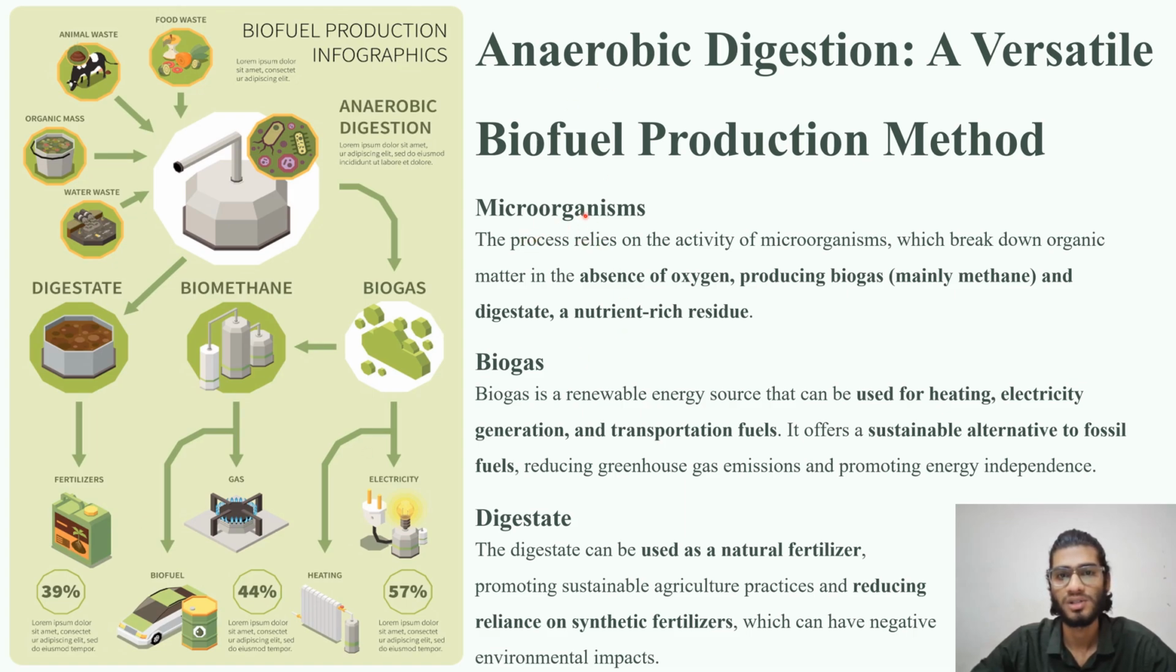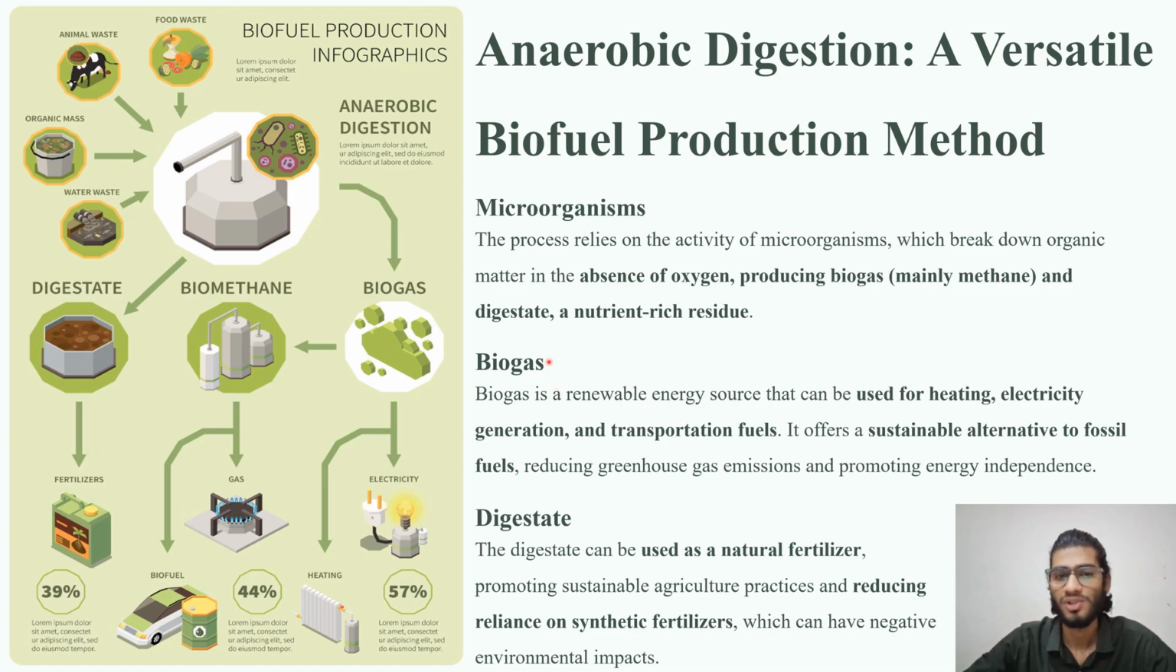Here we are explaining this whole pictorial representation. The microorganisms will break down the organic waste in the absence of oxygen, leading to the production of biogas and digestate. So what is digestate actually? Digestate is a nutrient-rich residue. It is the leftover after the production process, which is rich in various nutrients. So that's why it can be used as fertilizer.